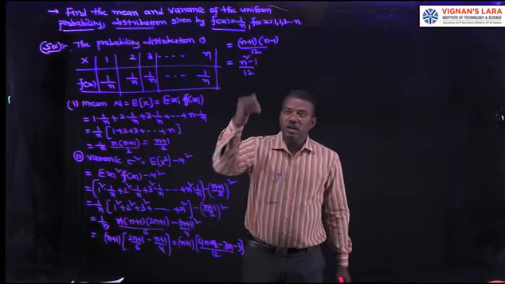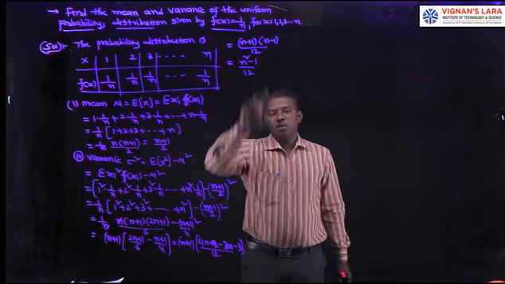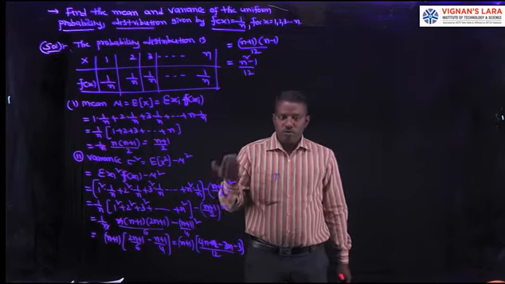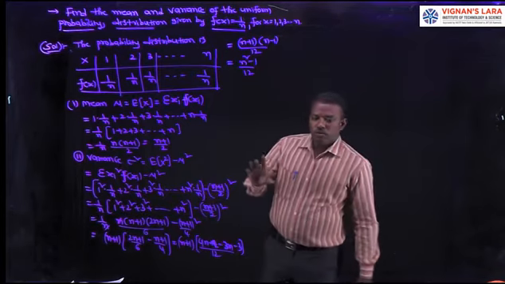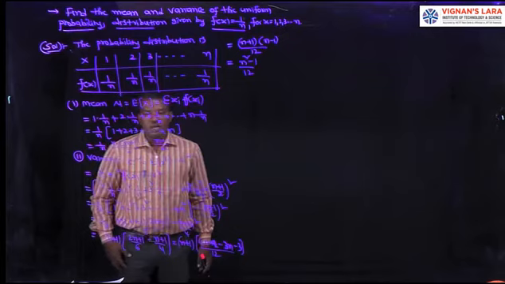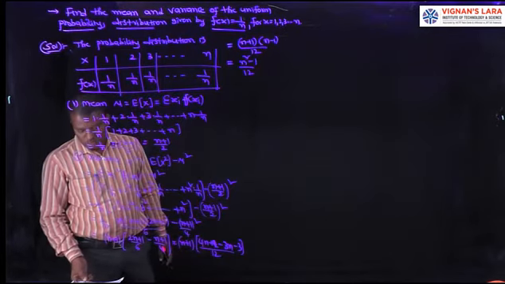So what about the standard deviation of this random variable? Root of (n square minus 1) by 12. Positive square root of variance is called the standard deviation of the random variable. Whatever the random variable, either discrete or continuous, its standard deviation is the positive square root of variance.